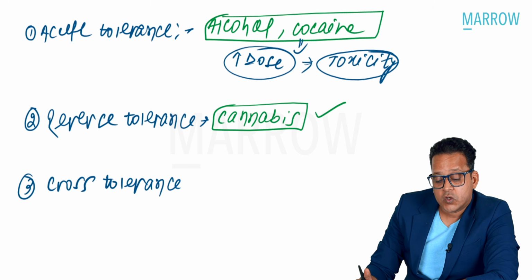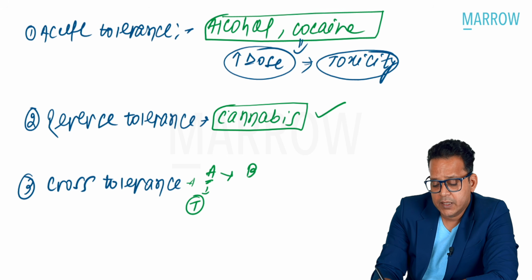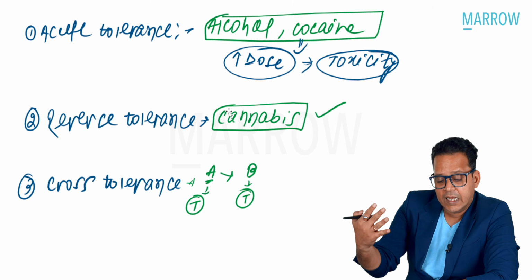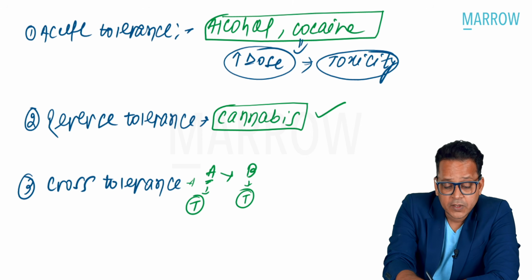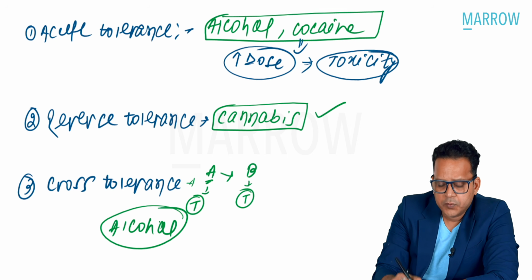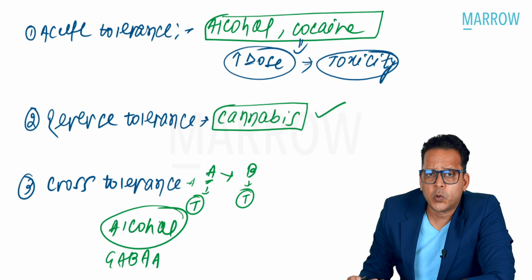All right, guys, what is cross tolerance? Cross tolerance is, suppose there are two drugs, A and B, and suppose I develop tolerance to A, I would automatically develop tolerance to B. This is called cross tolerance. Now, let me give you the example here. The most important example is again alcohol. Now, all of you know alcohol. It is a drug which acts upon the GABA A receptor, so it's a GABA receptor modulator.